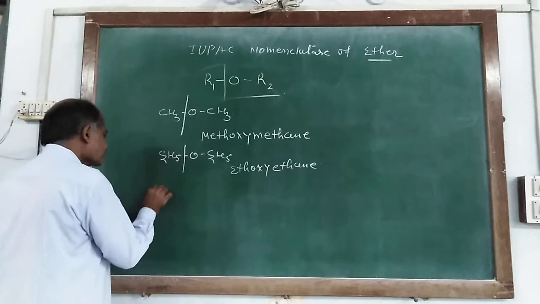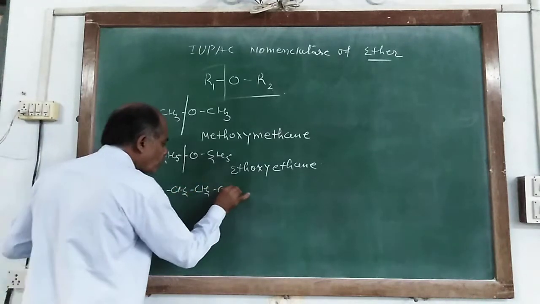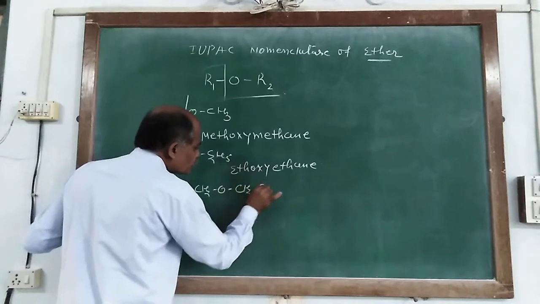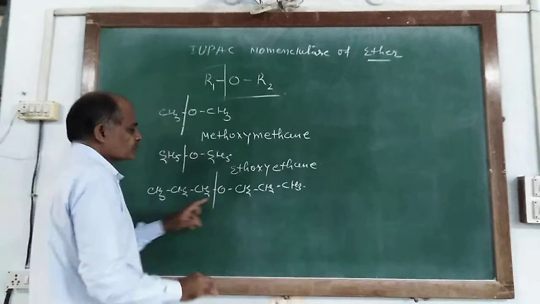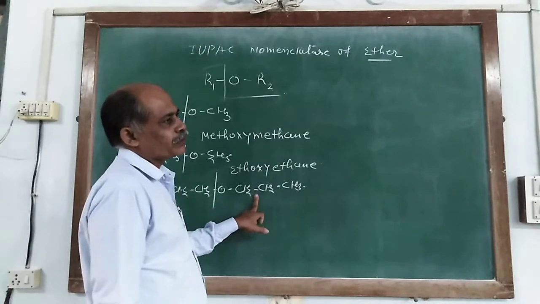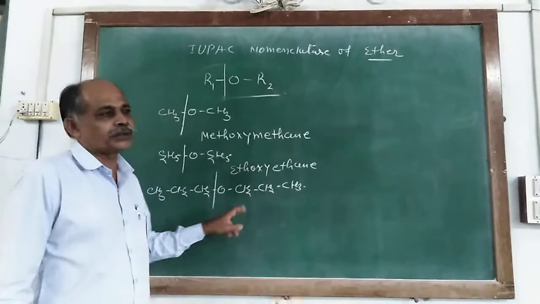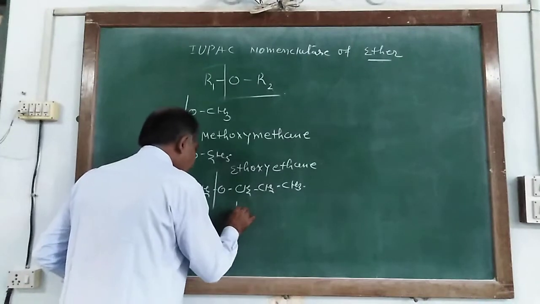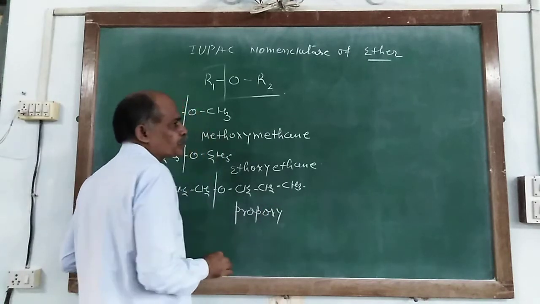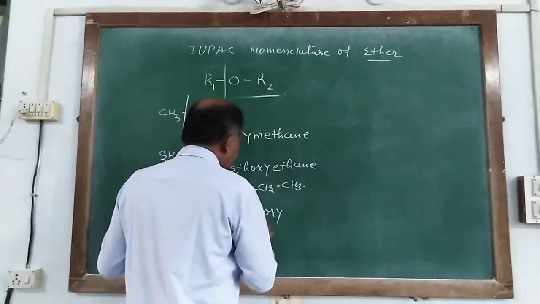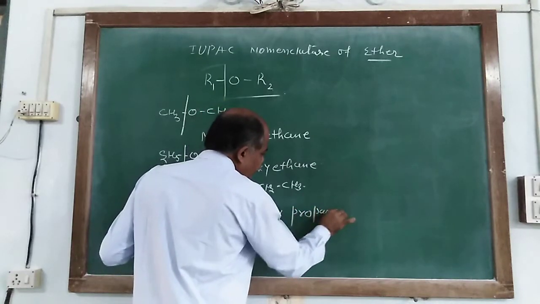Similarly, CH3CH2CH2OCH2CH2CH3. The number of carbon atoms is 3, so it is propane, but linked with oxygen, so it is propoxy. The remaining portion has carbon number 3, so it is propane.